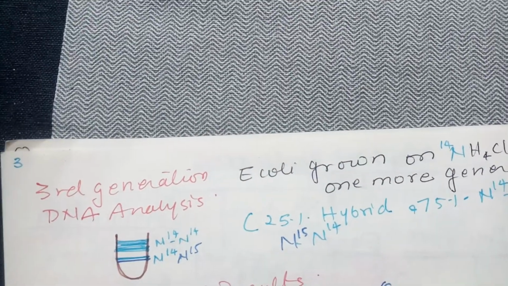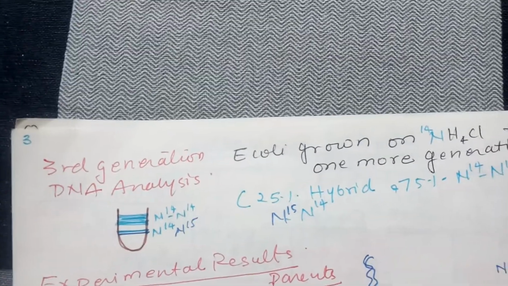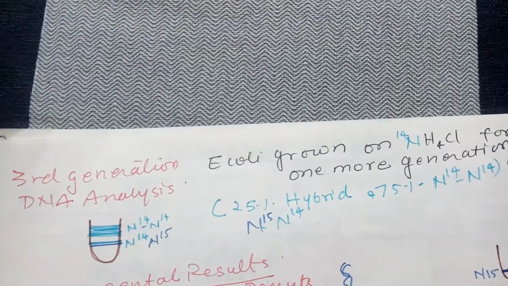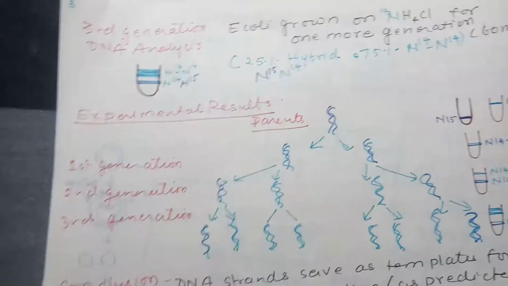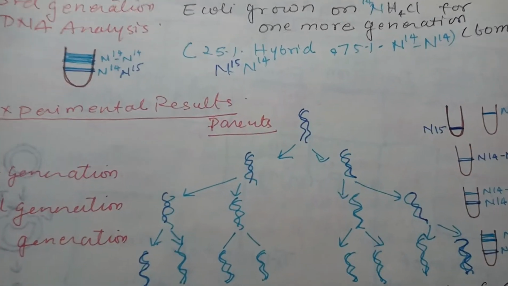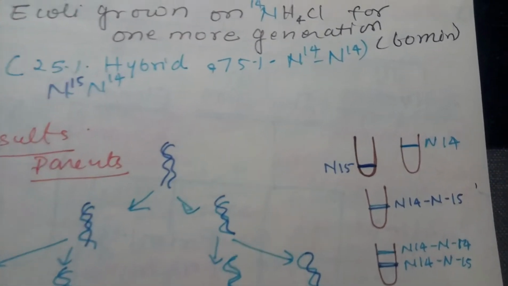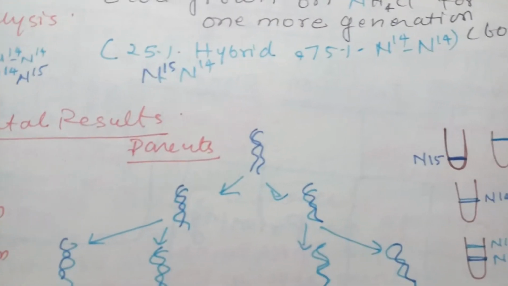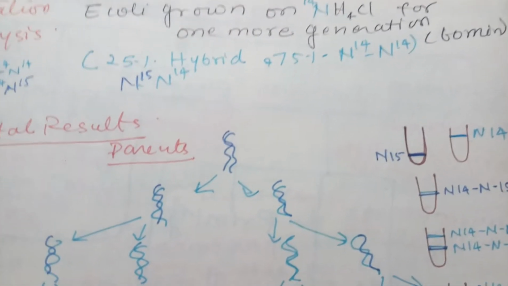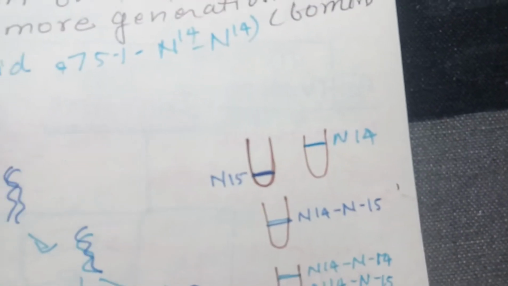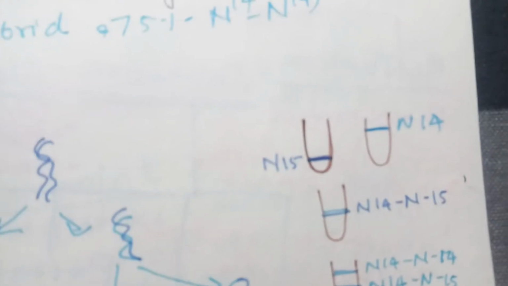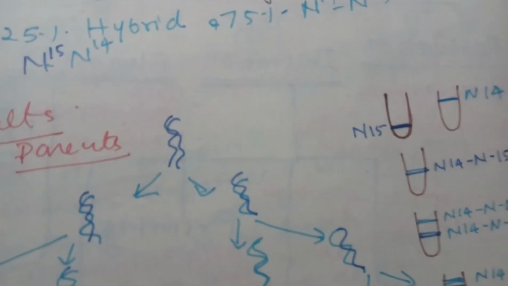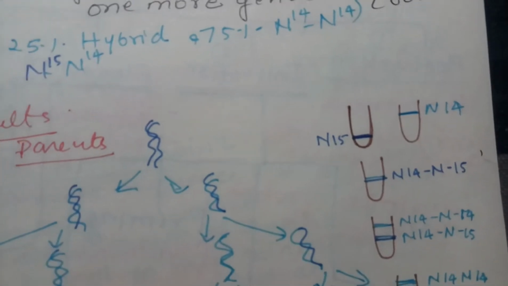So N14 concentration increases, meaning the ones which are synthesizing new DNA are incorporating N14 from the medium. Now if you look at the experiment result analysis, the parent had N15, and if you look at just the N14 band, it was located like this. Then the first generation, these are actually used as a standard to compare the experimental, so that's why N14 was